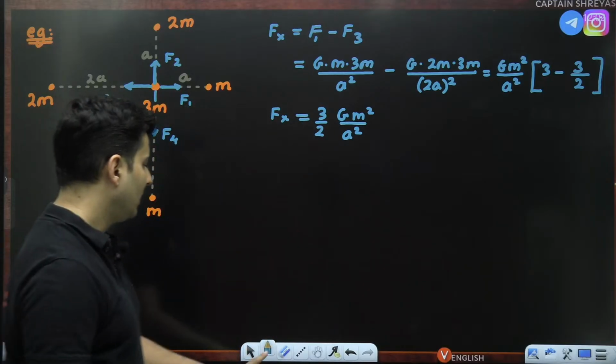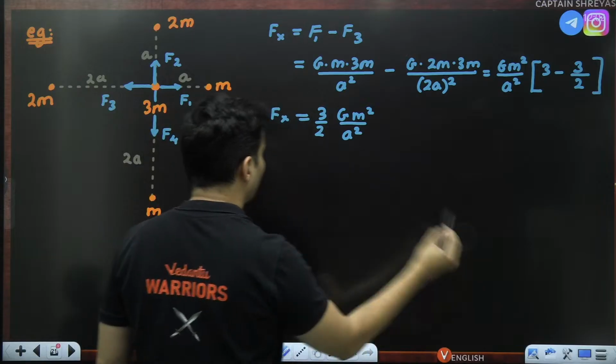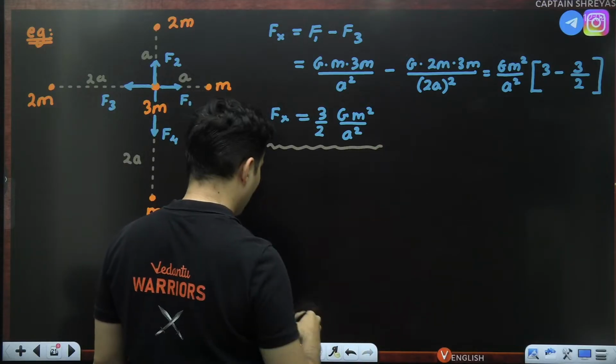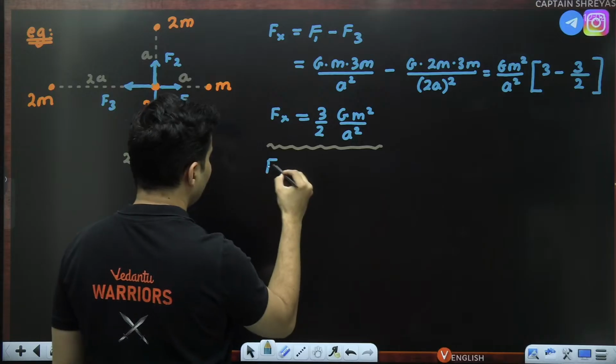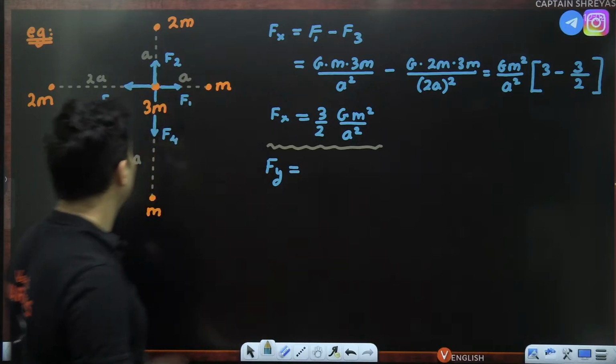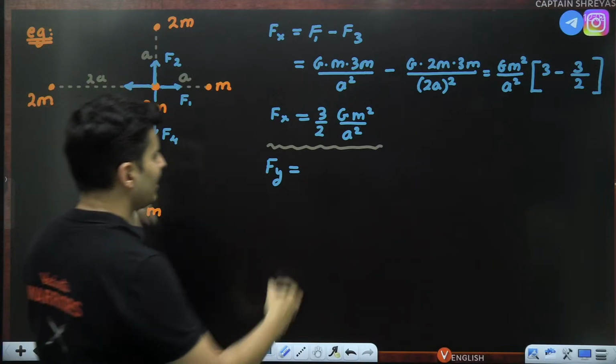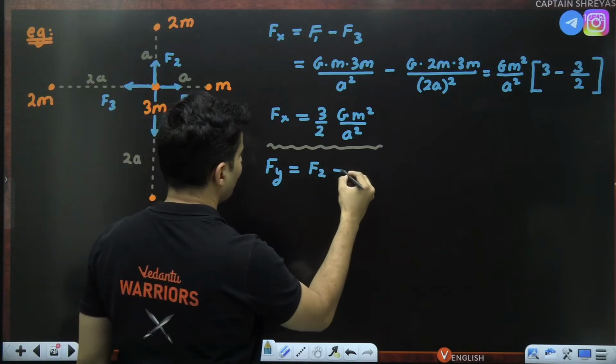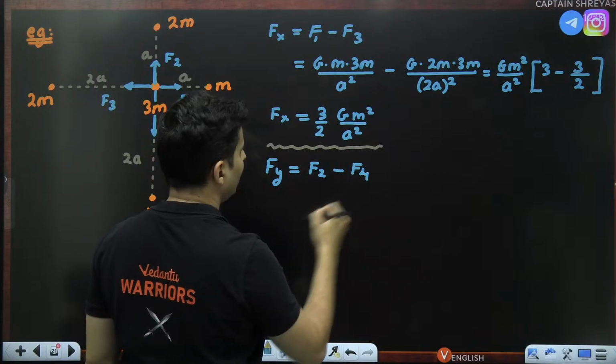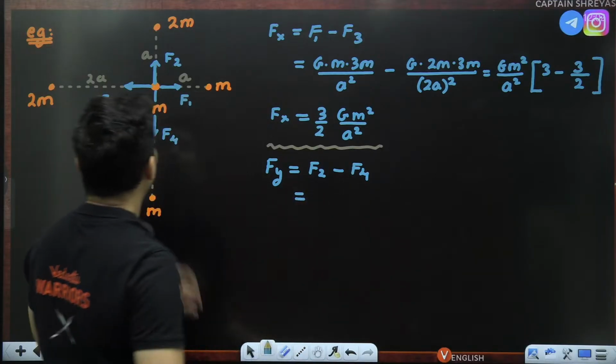Leave it. And now let's go to the y component. What will be the y component of the force? F2 and F4 are opposite, so they should cancel out partially. It should be F2 minus F4. What is F2?